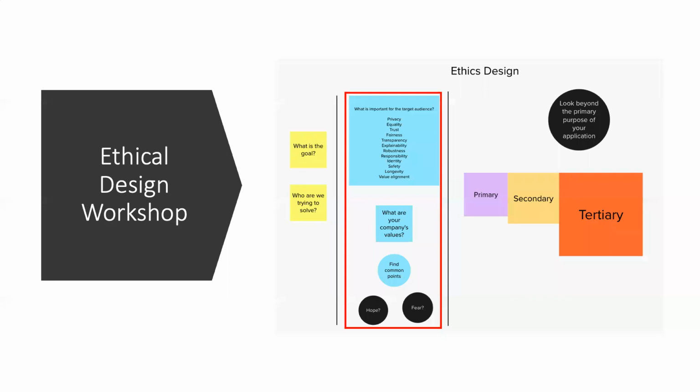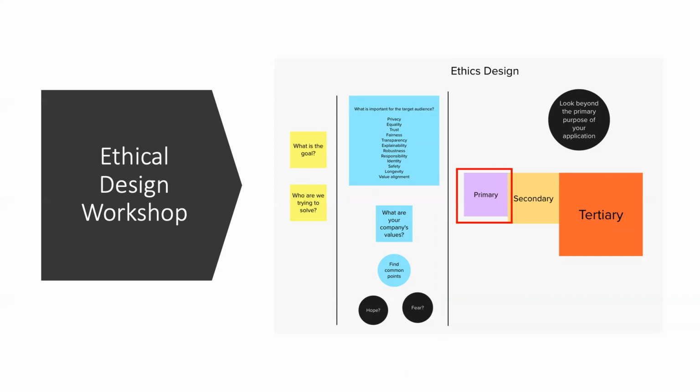And then as a company, as a group, we think about what the company values are, and then we write them down. So we have 2 sets of value lists here. One is the target audience values, and the other is the company values. And now we find similarity between them, right? Understand what the common and contradicting values are. If there is any conflict, then we need to think about how to balance them. And we also write what we hope and fear about the proposed solution. So this will give us clarity on how our application will react when it's put into the environment.